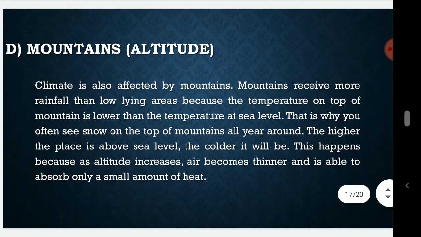Next, D. Mountains. Climate is also affected by mountains. Mountains receive more rainfall than low-lying areas because the temperature on top of the mountain is lower than the temperature at sea level. That is why you often see snow on the top of mountains all year around. The higher the place is above the sea level, the colder it will be. This happens because as altitude increases, air becomes thinner and is able to absorb only a small amount of heat.